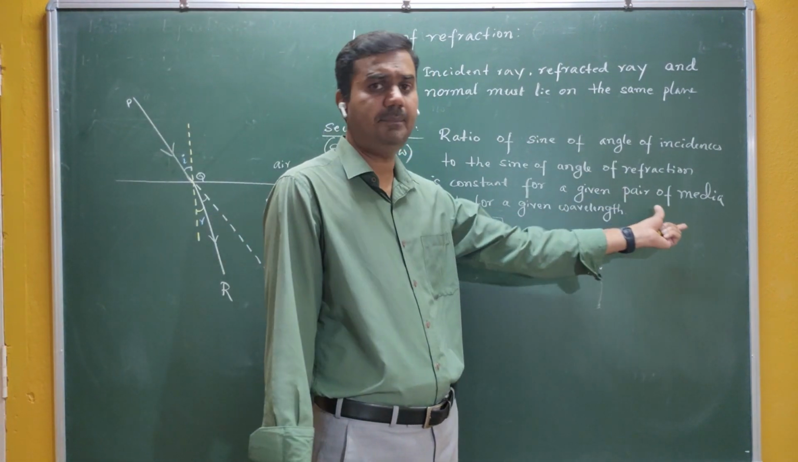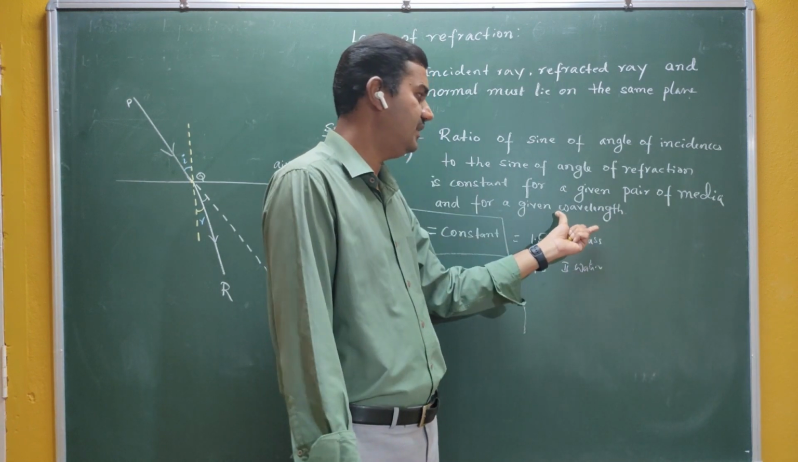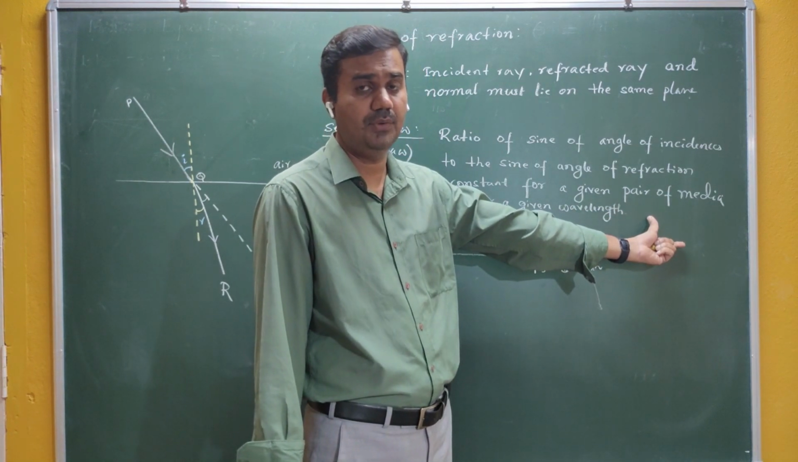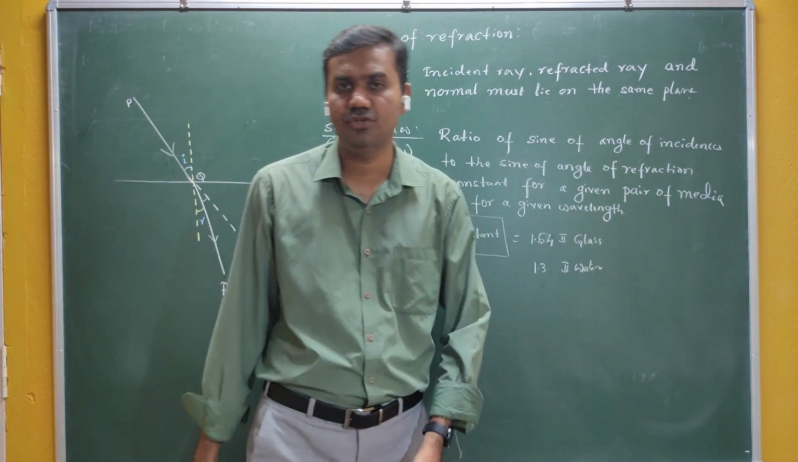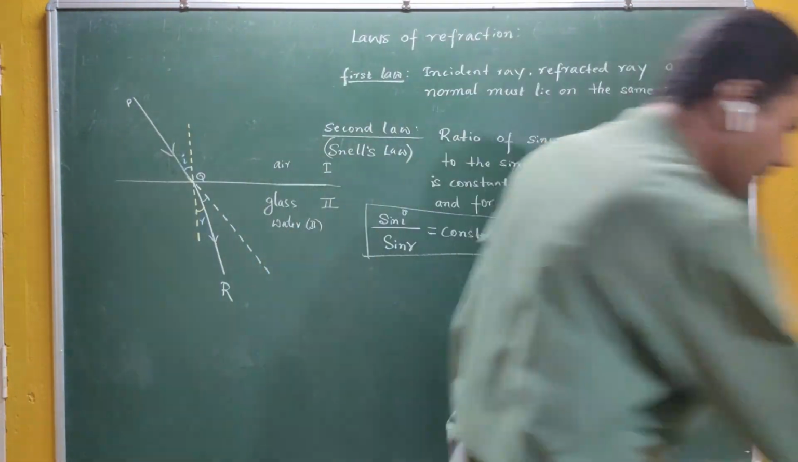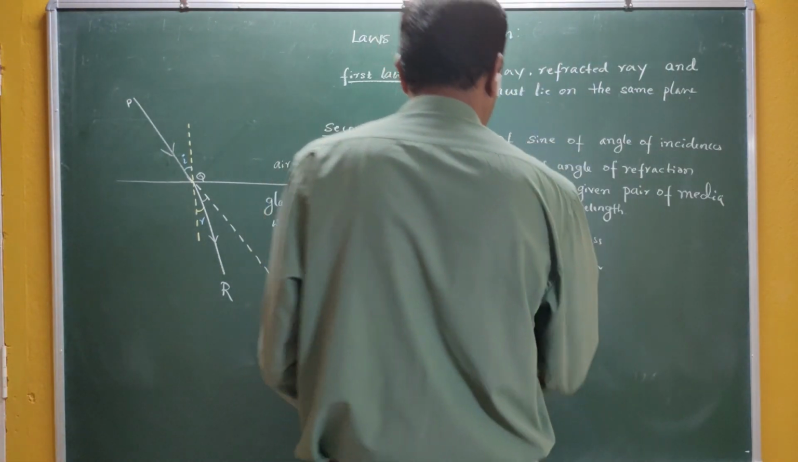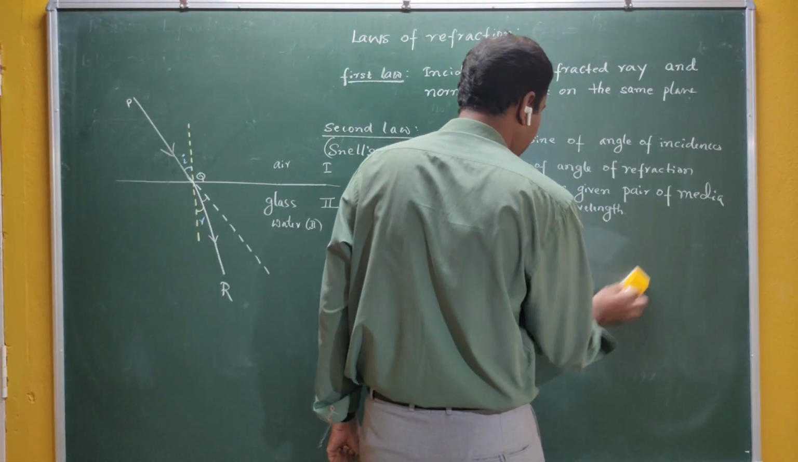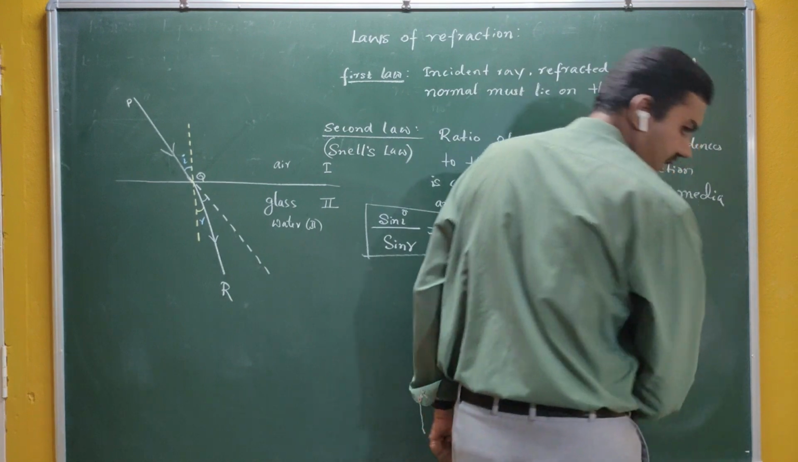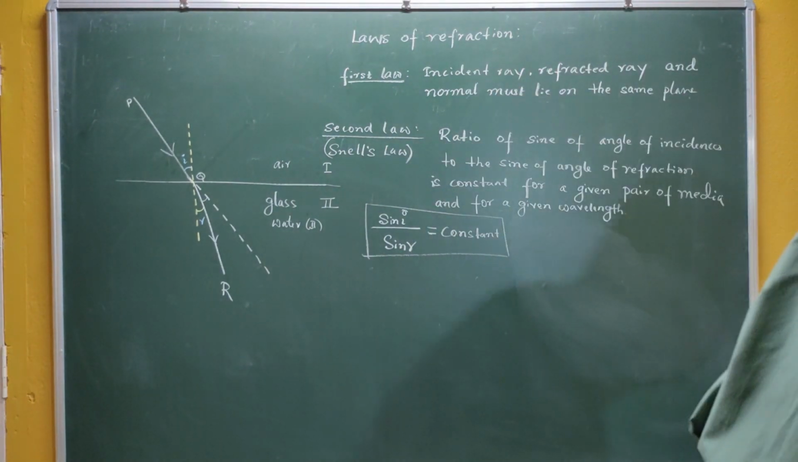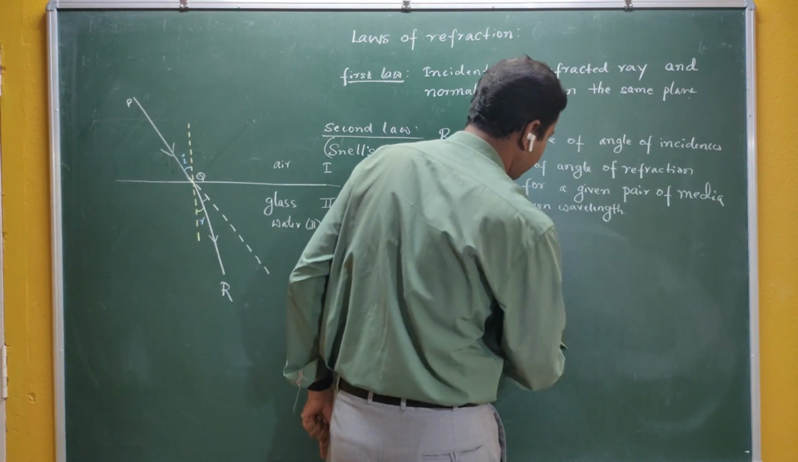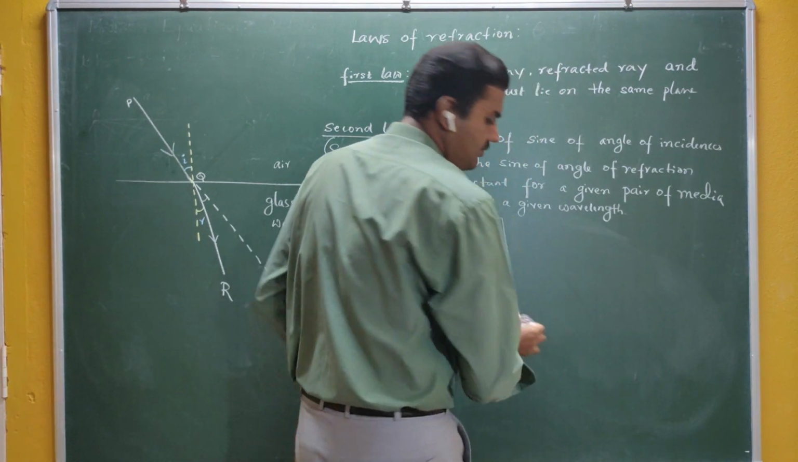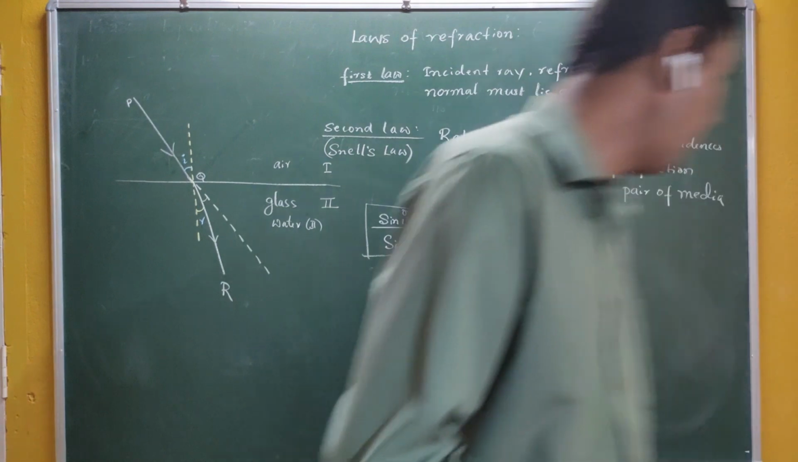That means if you keep the pair of media the same, and the wavelength is also the same, then if you take the ratio, that ratio remains constant. Now this is a very important constant here. It decides the magnitude of refraction in this phenomenon.